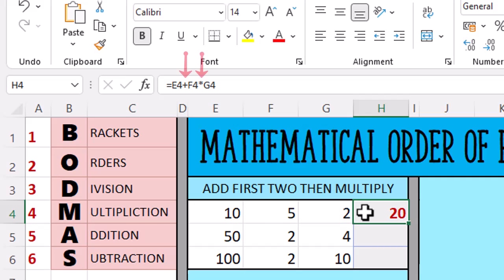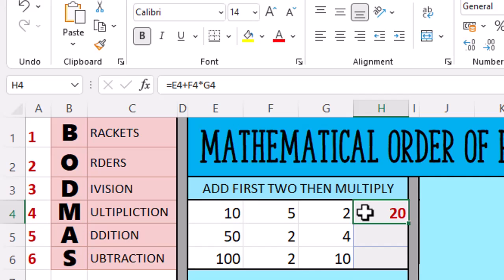However, if there are two different mathematical symbols, Excel will carry out the calculations according to the order of BODMAS. According to BODMAS, multiplication will be performed before addition. So Excel is saying 5 multiplied by 2 is 10, and 10 plus 10 equals 20.